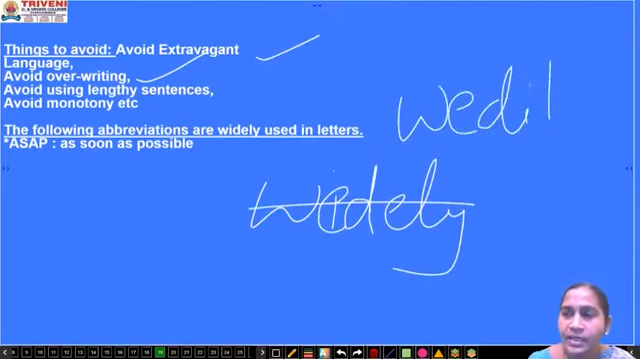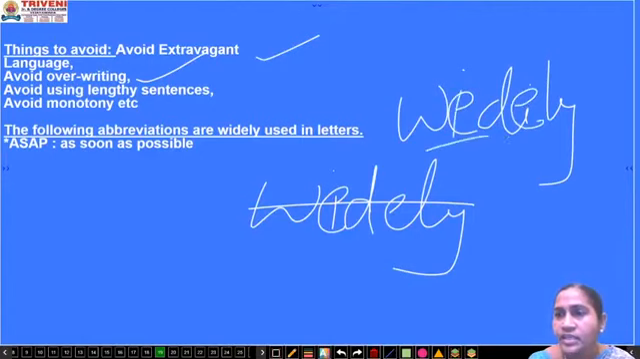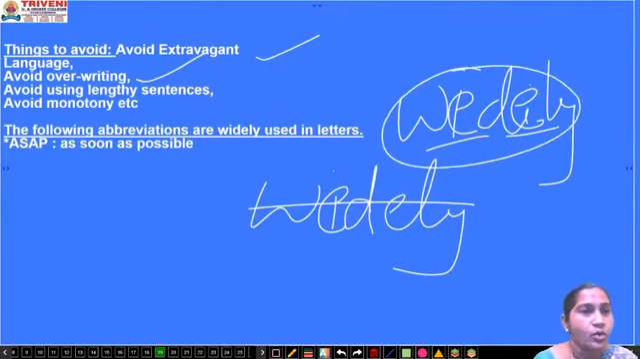I don't know the spelling, and I have written this one. After seeing the dictionary, I remembered, okay, the spelling of this is this. If I write it like this, it looks odd and the person may get irritated by seeing it. So stop overwriting.